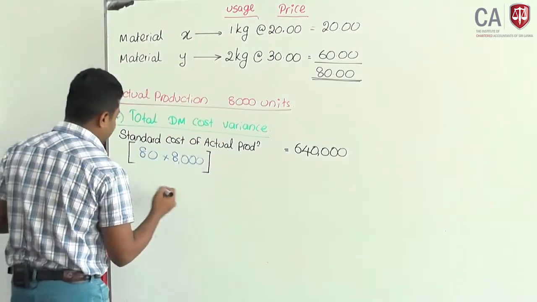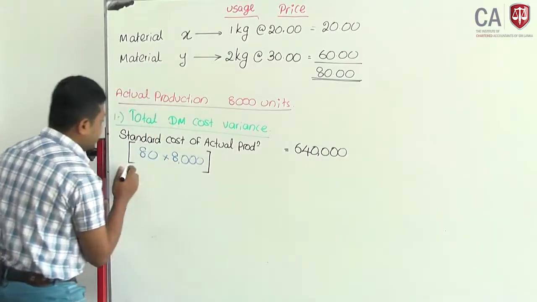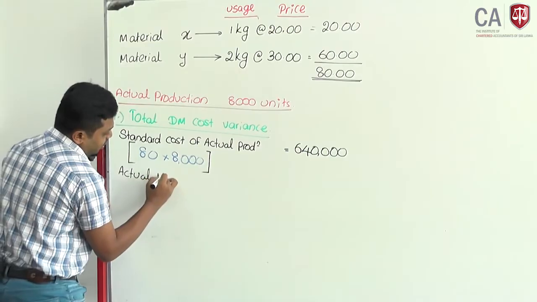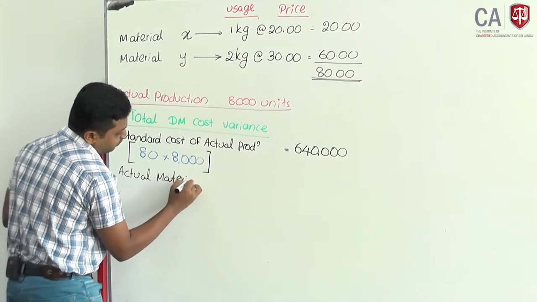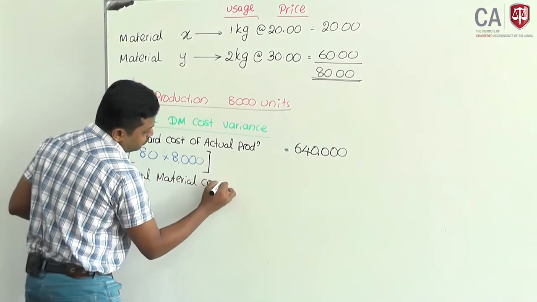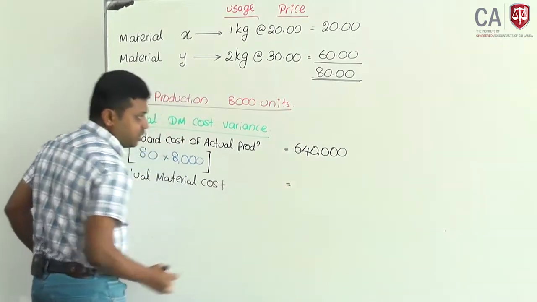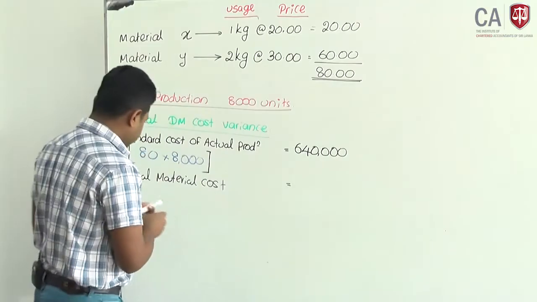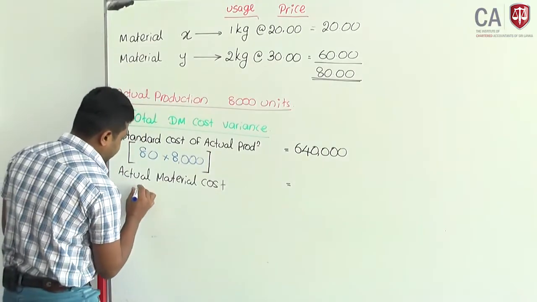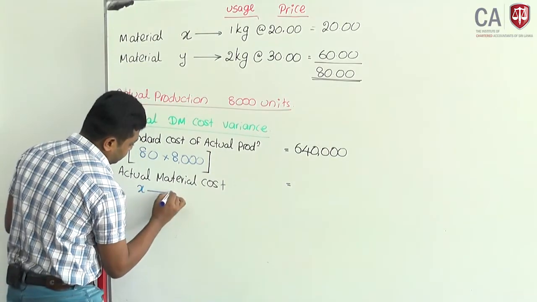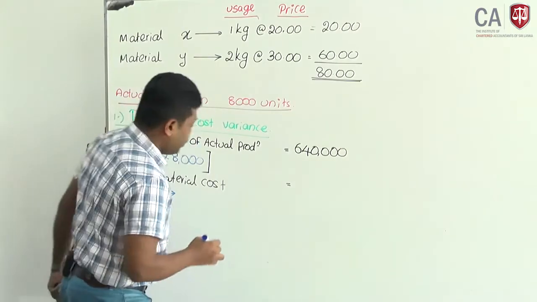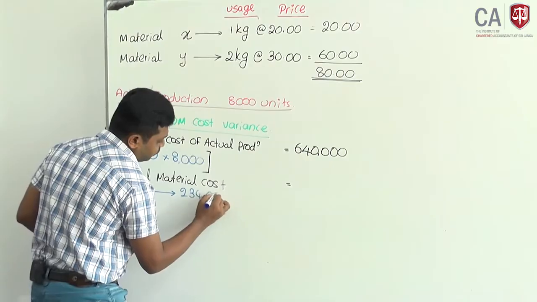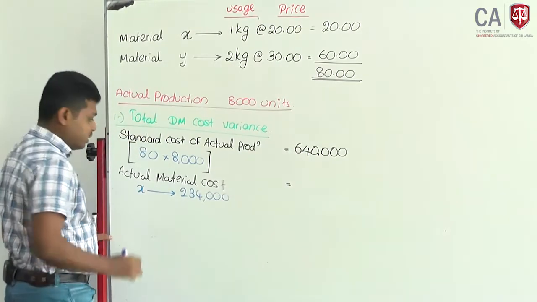Then you will compare the standard cost with the actual material cost. What is the actual material cost? Material X, total cost 234,000.